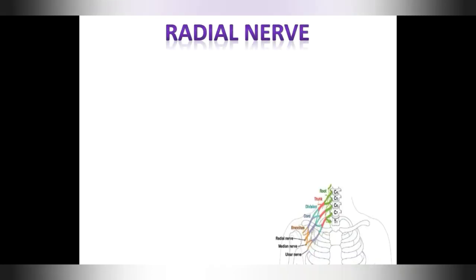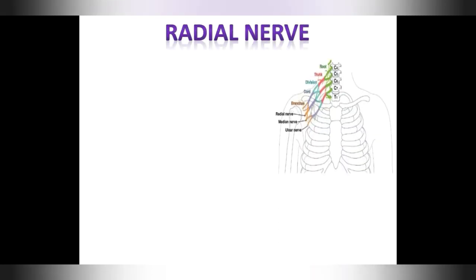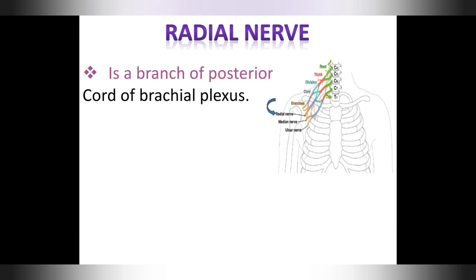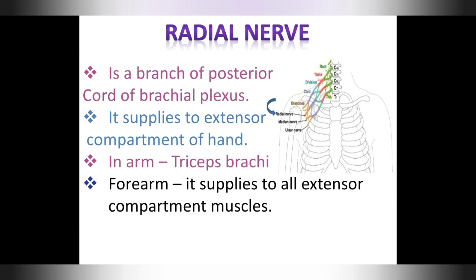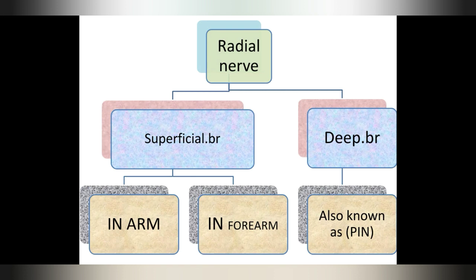Radial nerve, we can see the picture of brachial plexus and radial nerve here. Now, radial nerve is a branch of posterior cord of brachial plexus. It supplies all extensor compartment muscles of hand. In arm, it supplies only one muscle known as triceps brachii, and in forearm, it supplies all extensor compartment muscles. Now, radial nerve is divided into two branches known as superficial branch and deep branch.